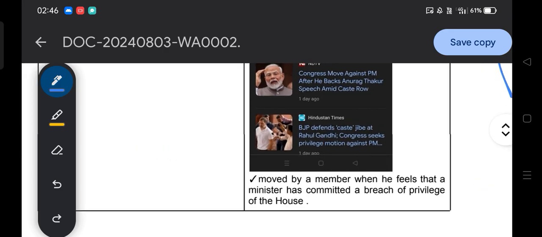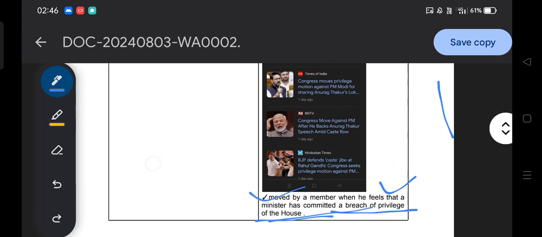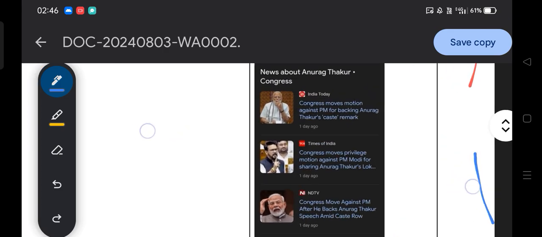So, a privilege motion is moved by a member when he feels that a minister has committed a breach of the privilege of the house. Let's see an example of it.